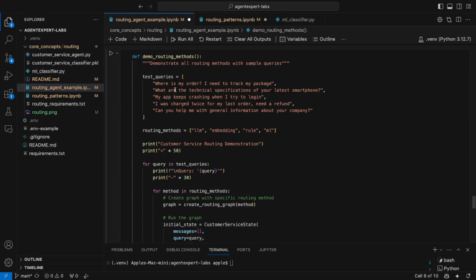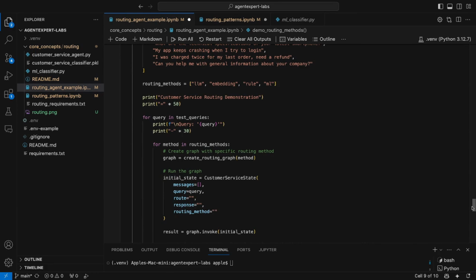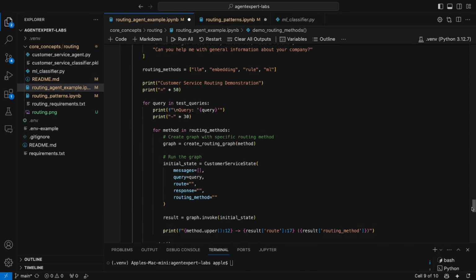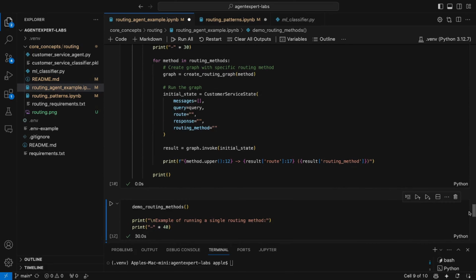There is a demo routing methods function here. The reason I've written this is because I want to test all the routing methods with the same query and print the results. So we have initialized the state, the customer service state, and we are passing it the query. That's all you need to do. It's a very simple router. We'll pass the state to the graph that we just created, invoke it, and print the result.